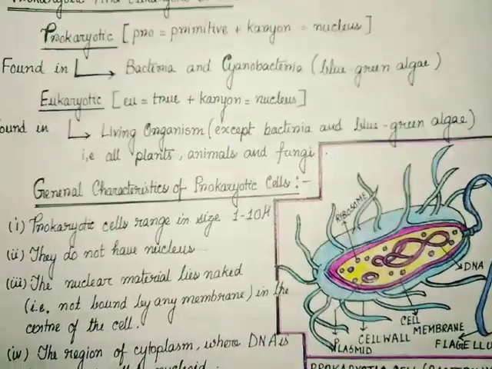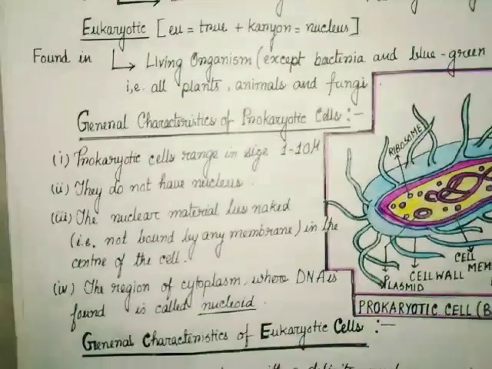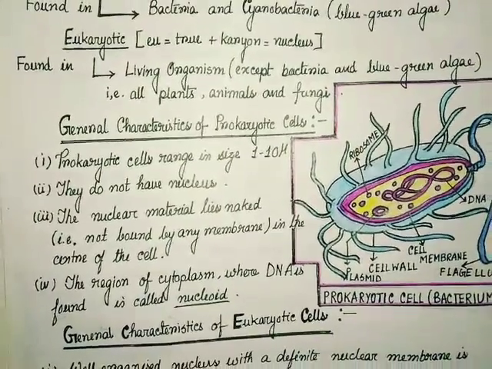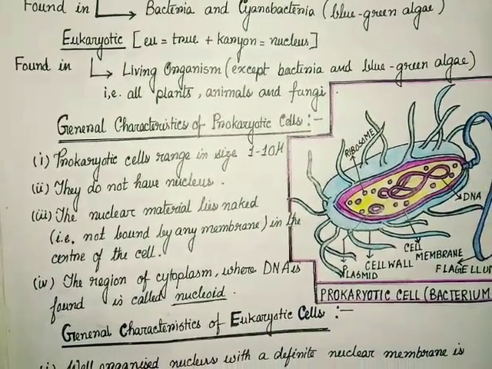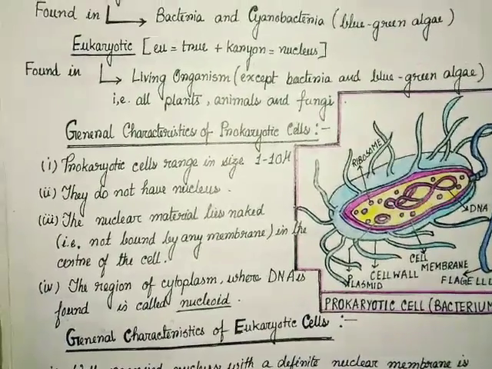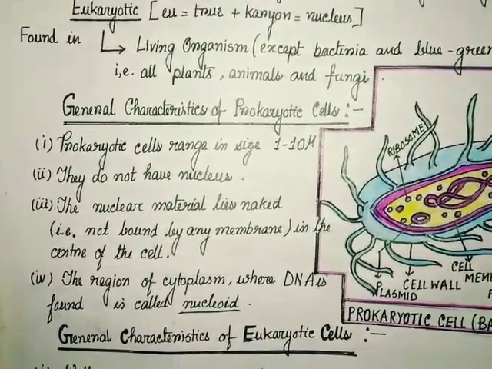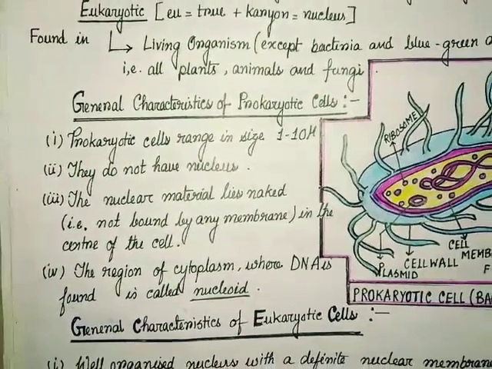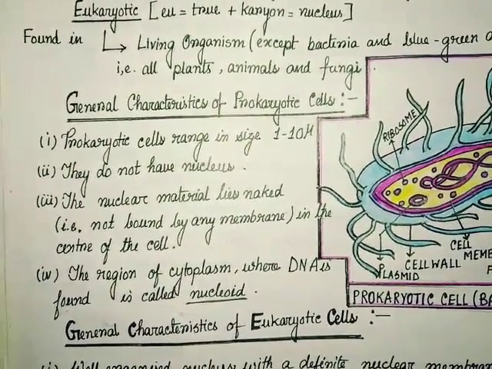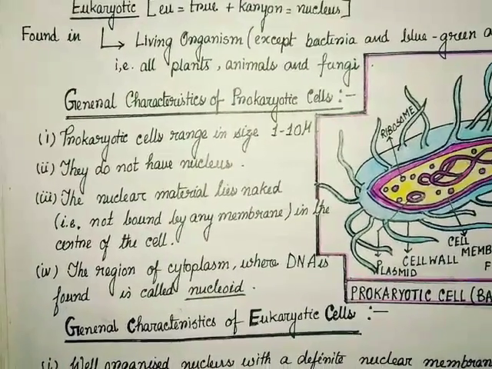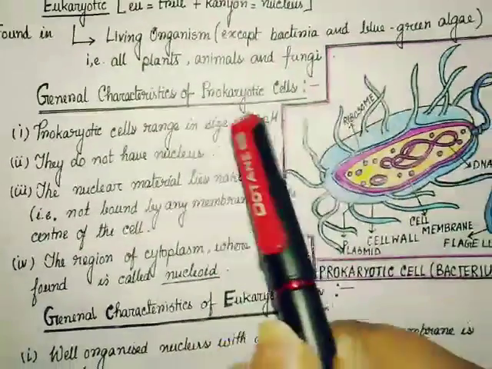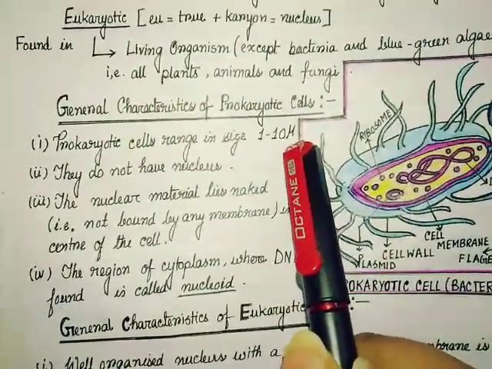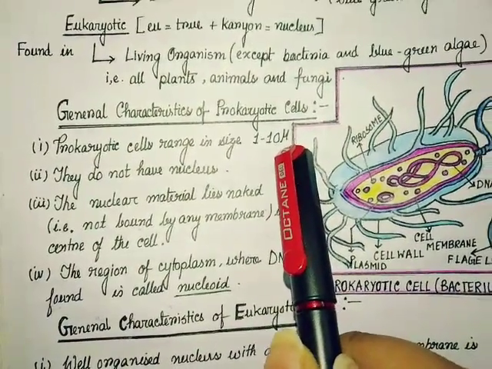Now, some of the general characteristics are given here. General characteristics of prokaryotic cell. First, the cell wall is present in prokaryotic cell, which is not written here, but listen properly, and it is made up of peptidoglycan. The cell size is 1 to 10 micron. Micron is the unit which is used to measure the cells.